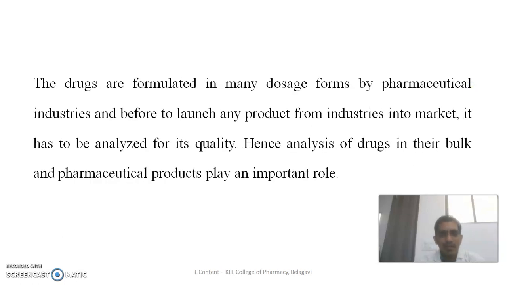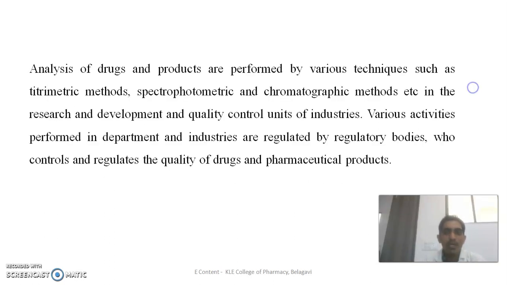And these pharmaceutical formulated dosage forms in the pharmaceutical industries, before launching the product into the market, have to be analyzed for their quality. Hence the analysis of drug in the bulk form or API form, as well as in the pharmaceutical product, plays a very important role.